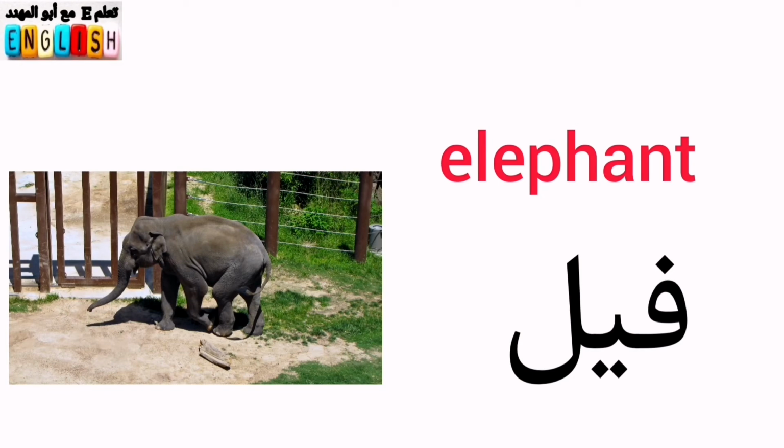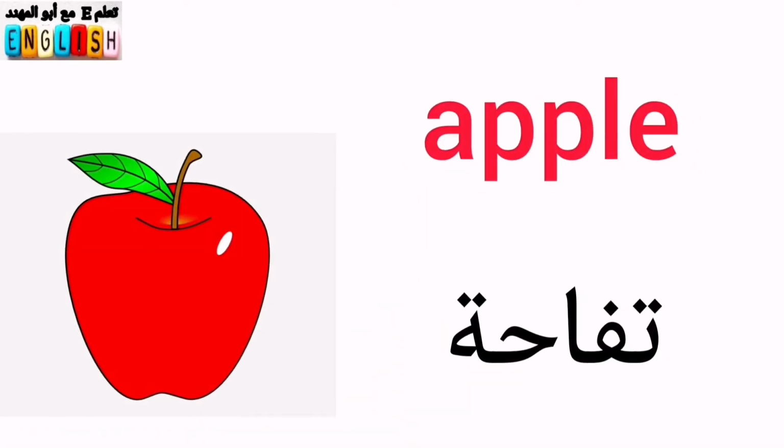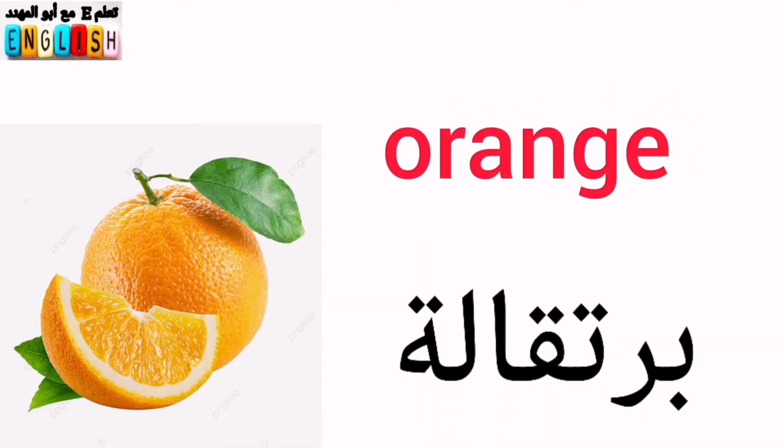If it starts with a, o, u, e sounds, let me give you some examples. The singular noun, elephant, e. Element, e. Apple, a. Orange, o. So now I will put these singular nouns in a sentence so that you can understand.